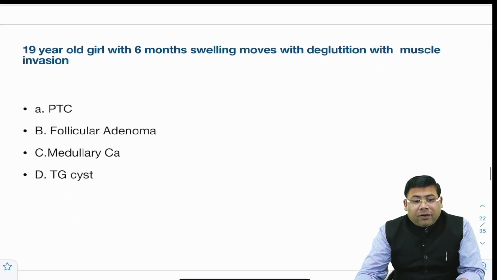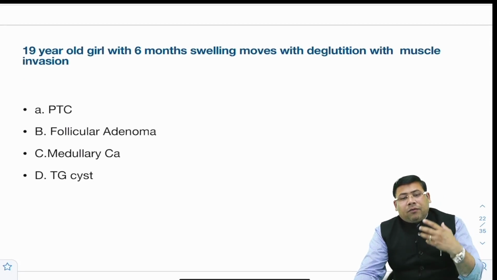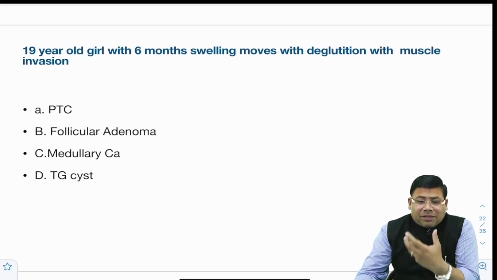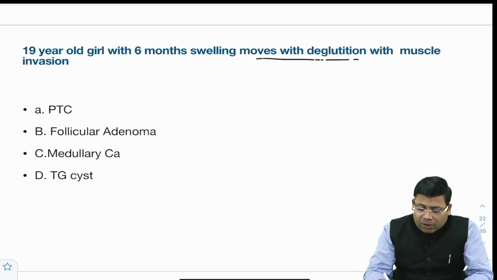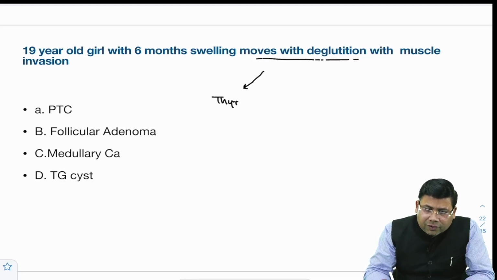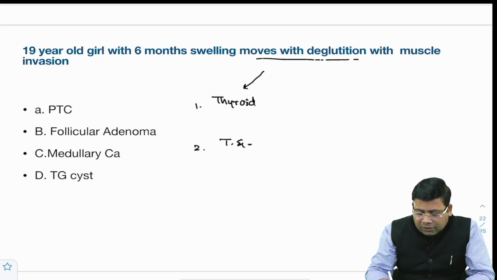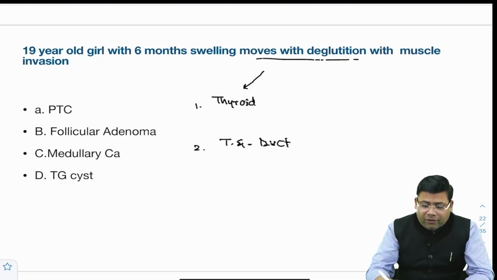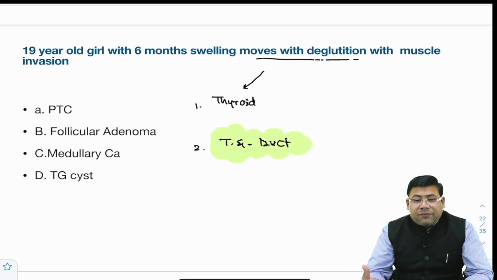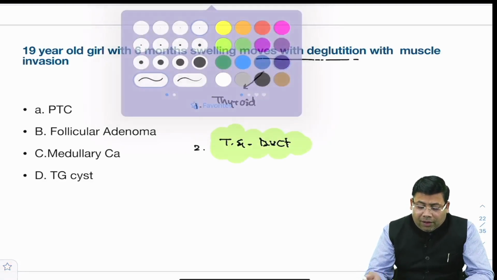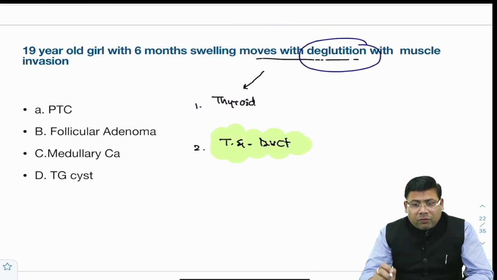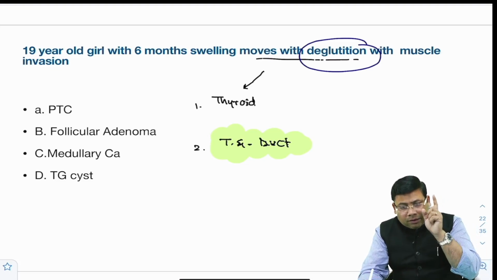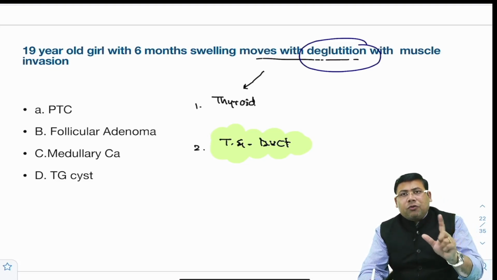Next is a 19-year-old girl with a 6-month swelling moving with deglutition and muscle invasion. Remember, swelling moving with deglutition, there could be two things. First, it could be a thyroid swelling, or the second option, it could be a thyroglossal duct cyst. But why will a thyroglossal duct cyst present with features of muscle invasion? One more thing, a thyroid swelling moves with deglutition, whereas a thyroglossal duct cyst will move with deglutition and also with protrusion of the tongue.